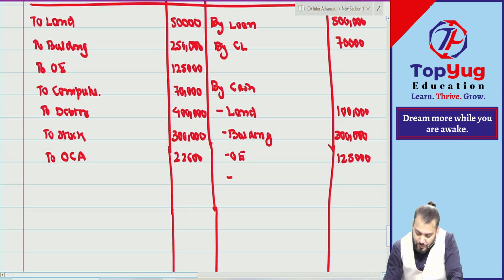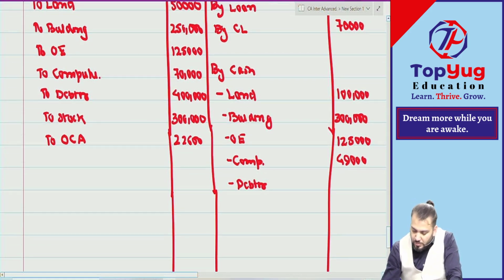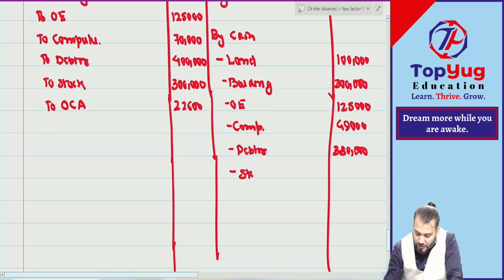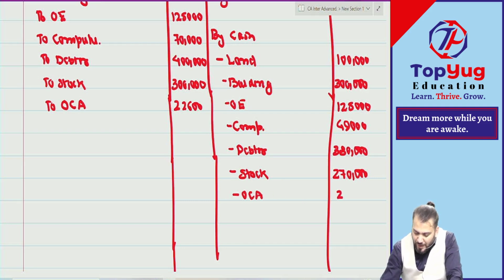Then what? Computer how much? 49,000. Then debtor how much? 3 lakh 80,000. Then what? Stock how much? 2 lakh 70,000. Then other current asset, book value only, 100%. Done.